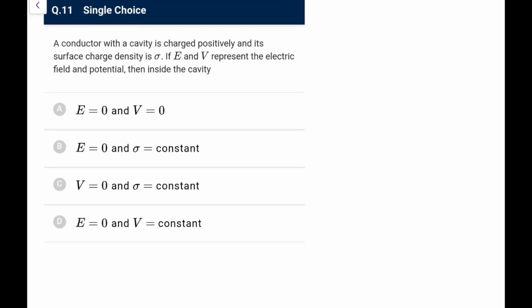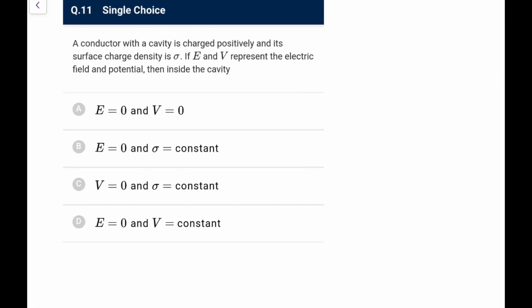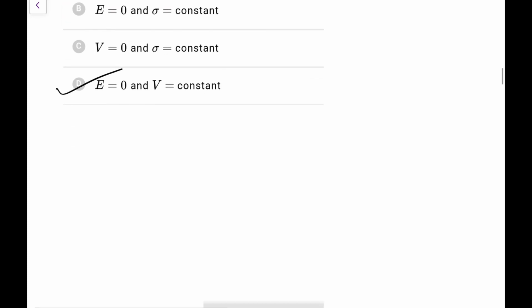Next, a conductor with a cavity is charged positively and surface charge density is sigma. If E and V represent the electric field and potential, then inside the cavity. Since the conductor is charged, the cavity won't be charged, so it is a cavity which is charge free, so E is going to be 0 first of all, and because field is 0, the potential inside will remain constant. The field inside the cavity will only come if the cavity itself has a charge. From the outside, any effects are shielded by the conductor.